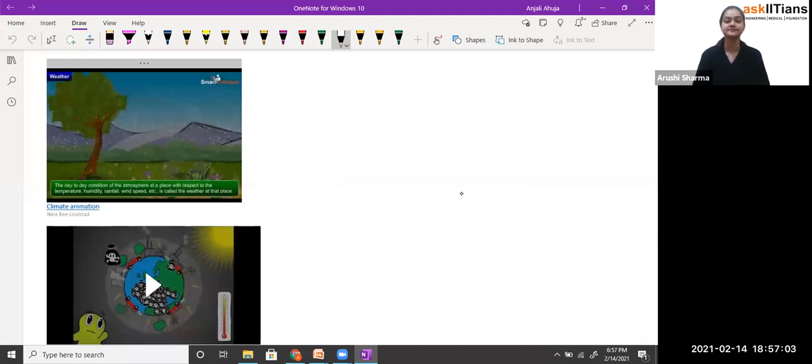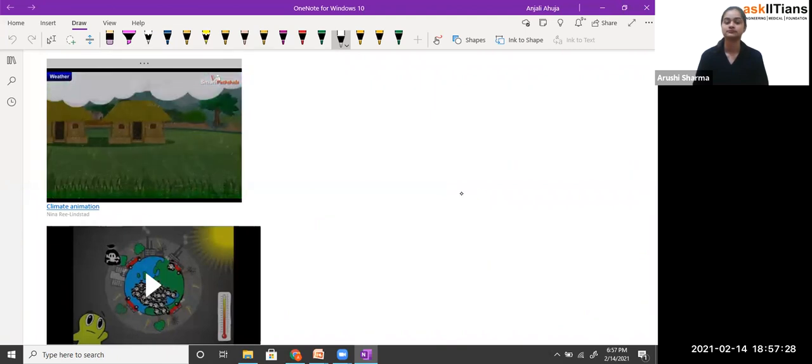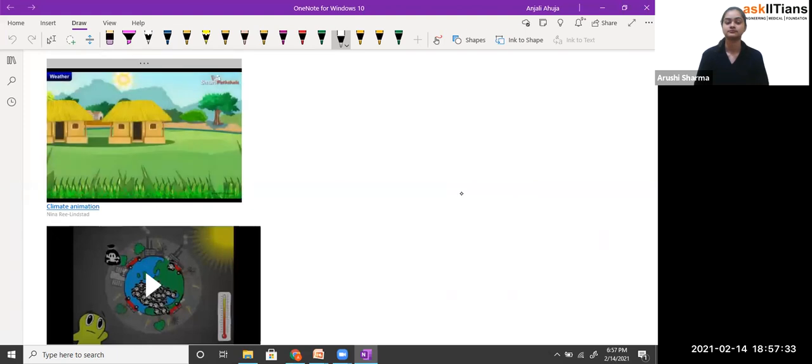Temperature, humidity, and other factors are called the elements of the weather. The weather of a place varies from day to day. Hence, the weather is a complex phenomenon and it varies over very short periods of time. At times, we may find the day to be sunny in the morning. Suddenly clouds appear and it may start raining. Sometimes, we may find a heavy rain followed by a bright sunshine.